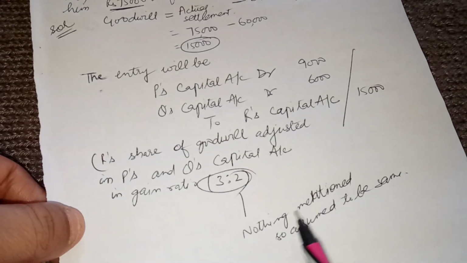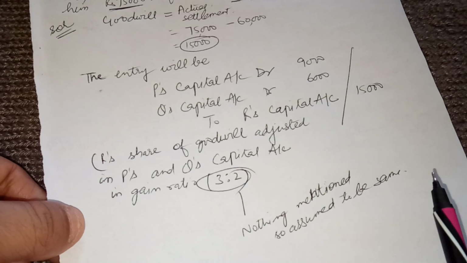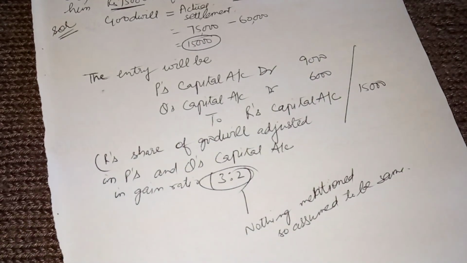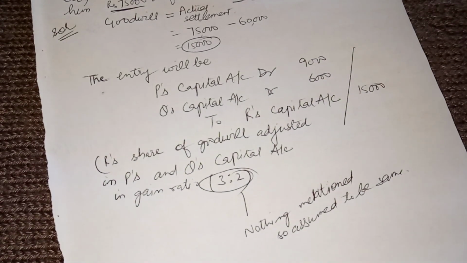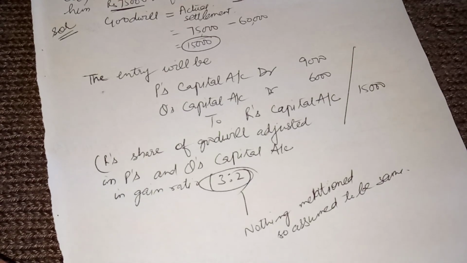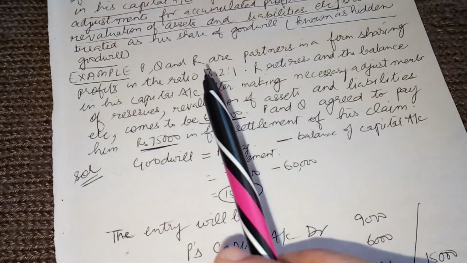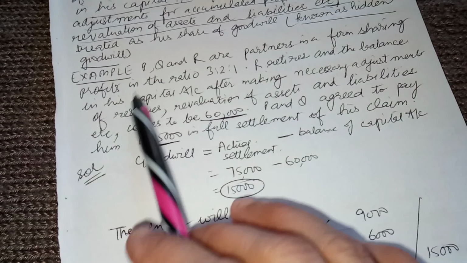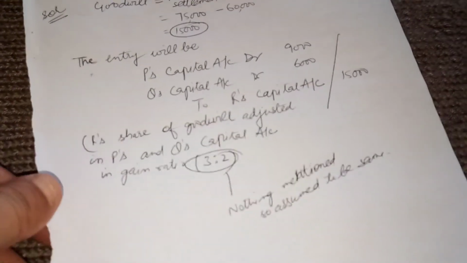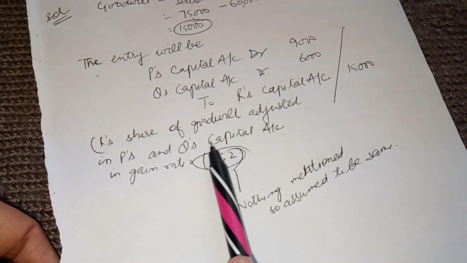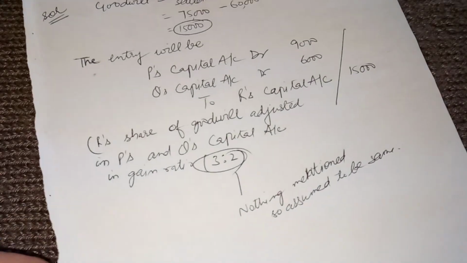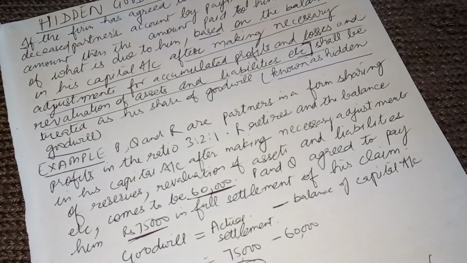How? As nothing is mentioned, it is assumed to be the same. We did it in the very first example of calculation of gain ratio. When nothing is told, we consider that the remaining partners gain in the same ratio, so it is the same as 3:2. Now this was all about hidden goodwill.